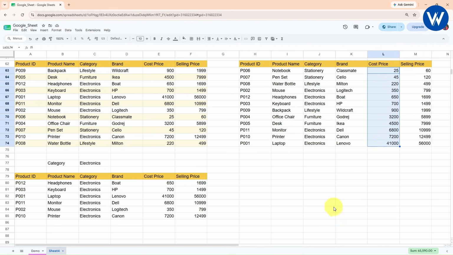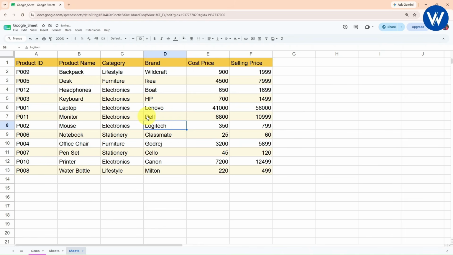I hope you guys understood these dynamic functions, which are very important. If you want to generate a report from the data, it is possible with the help of a pivot table only. So basically, with the help of a pivot table, you can summarize your data easily. So let me show you guys.